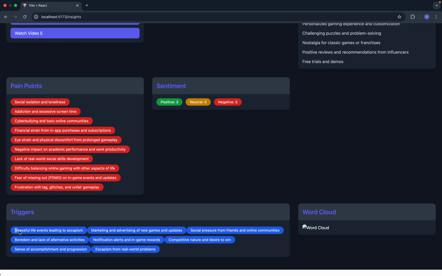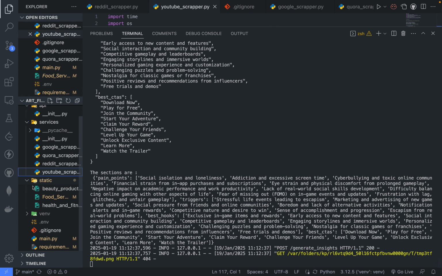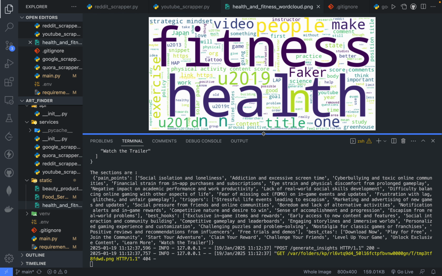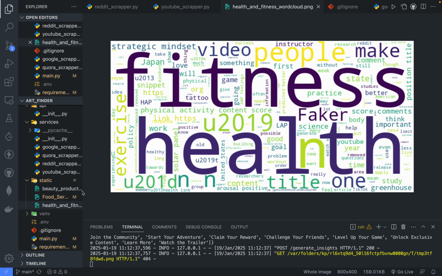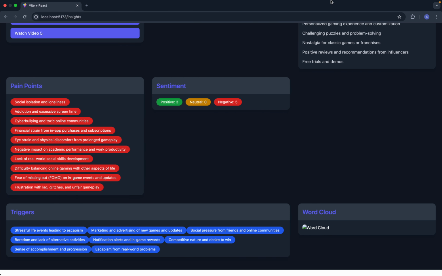And we have also implemented triggers. So what triggers the online gaming community? And we have used a word cloud as well. For the word cloud, it stores in the local database. As you can see, we have a few examples. The word cloud is made here of a few of the examples that we did for foods and all. And yeah, that's it for our project.